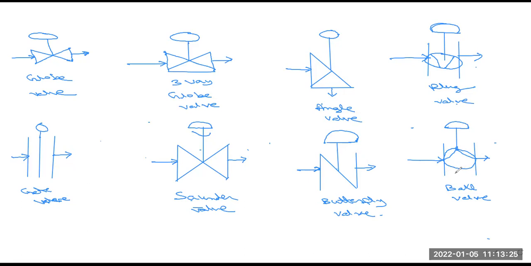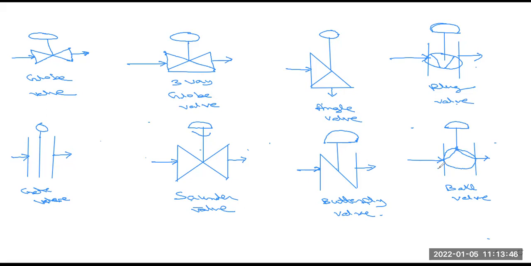We have to use these commonly used different types of valves in different orientations or applications in our process control industries. Valve size and valve capacity we discussed in previous classes.